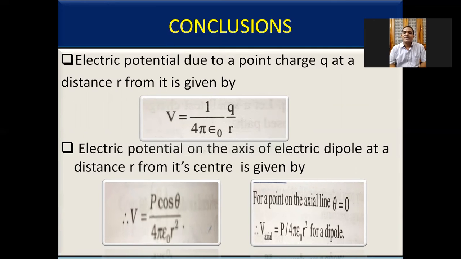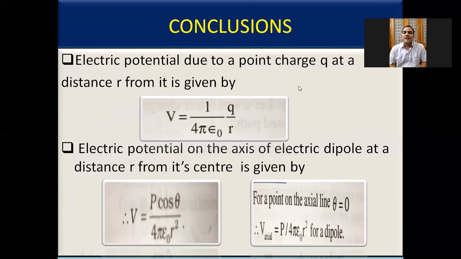Here V axial is inversely proportional to R square. The general formula is V equals 1 by 4 pi epsilon naught P cos theta by R square, where theta is the angle between the line joining the dipole center to the point where we are calculating the potential and the dipole axis.